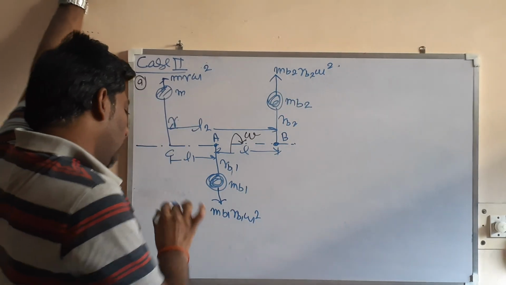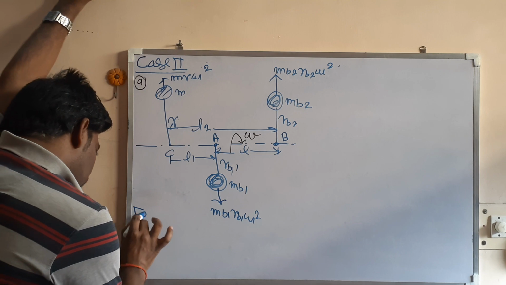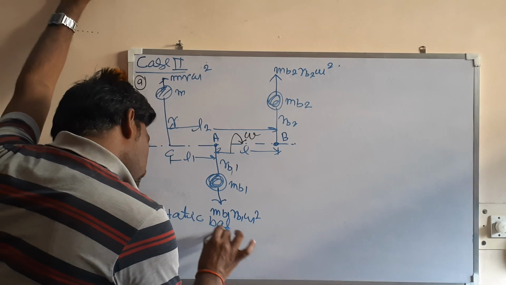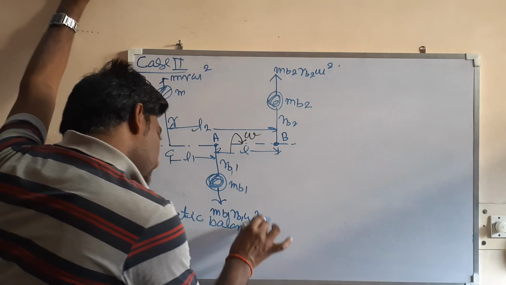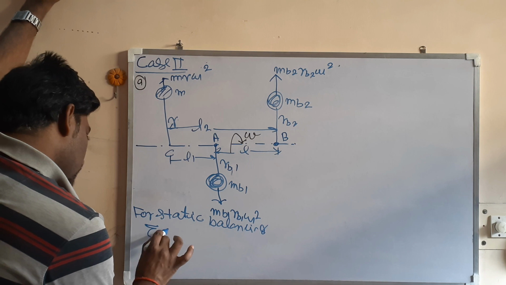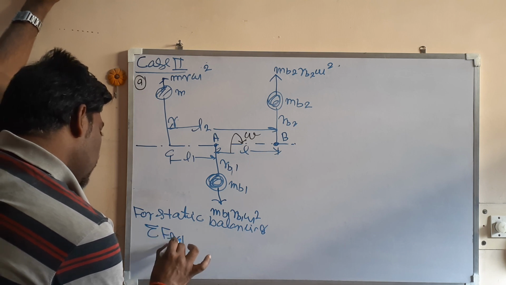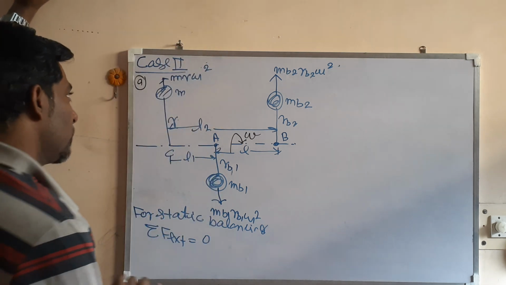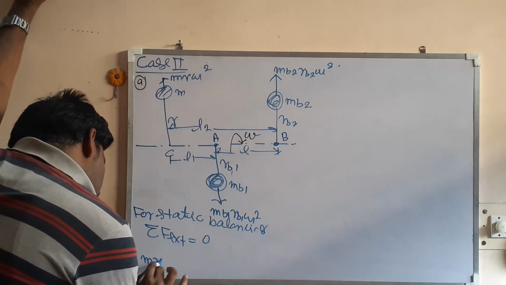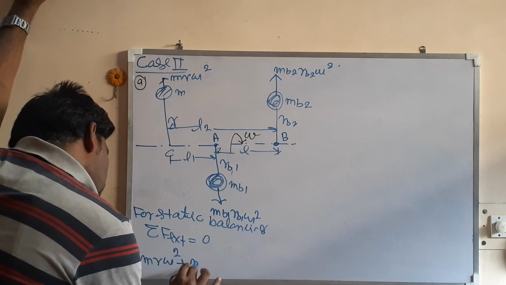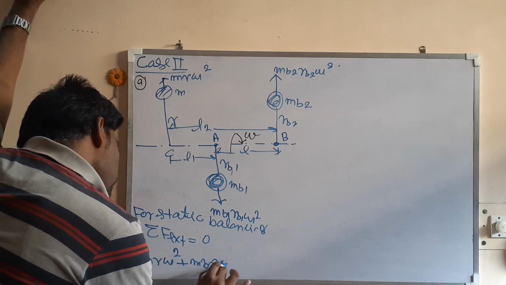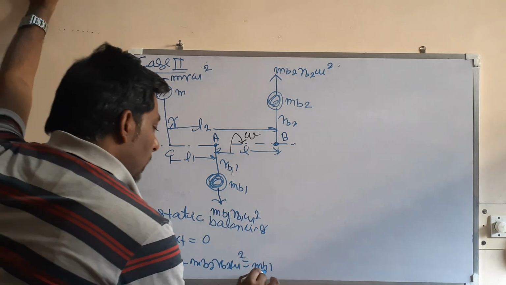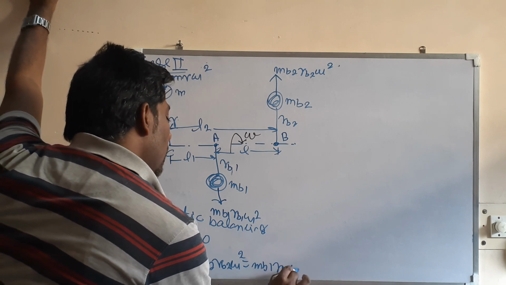Now let us see the static balancing. For static balancing, the summation of external force on the system should be equal to 0. So upward force is equal to downward force. So mr omega square plus mb2 rb2 omega square is equal to mb1 rb1 omega square.